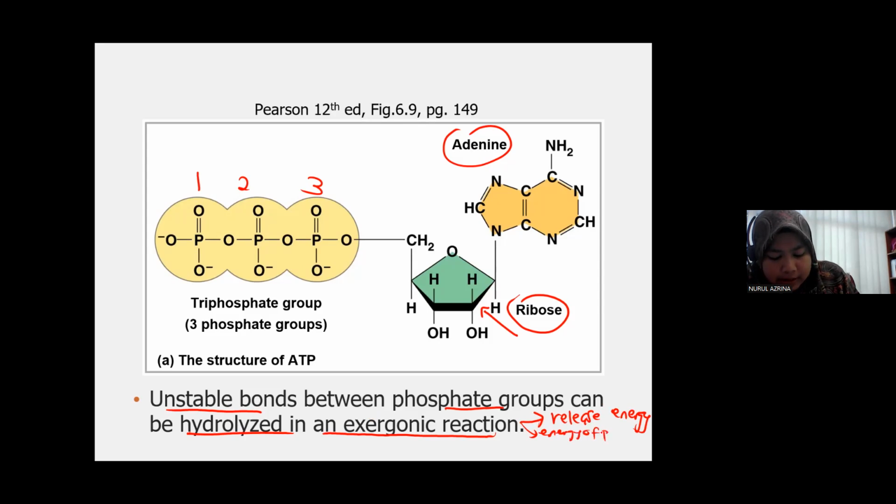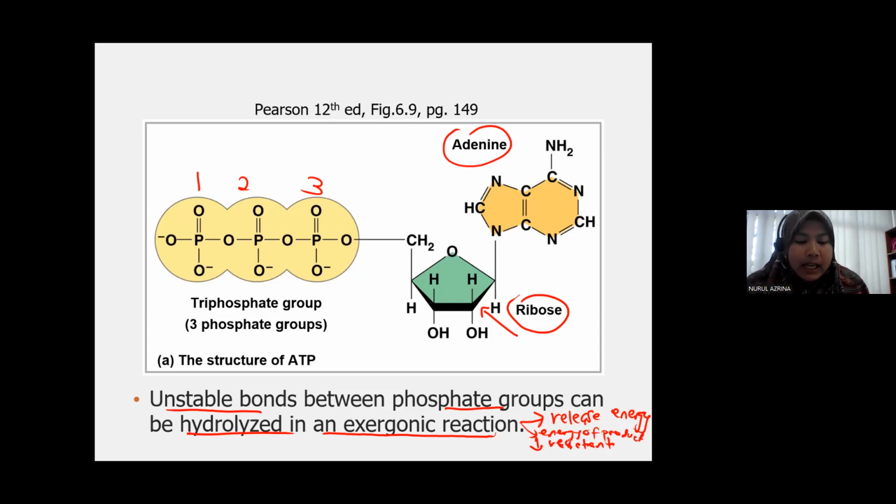Since this reaction releases energy, the energy of the product will be lower than the energy of the reactant. Maksudnya energi produk hasil tindak balas lebih rendah daripada energi yang ada pada bahan yang bertindak balas.